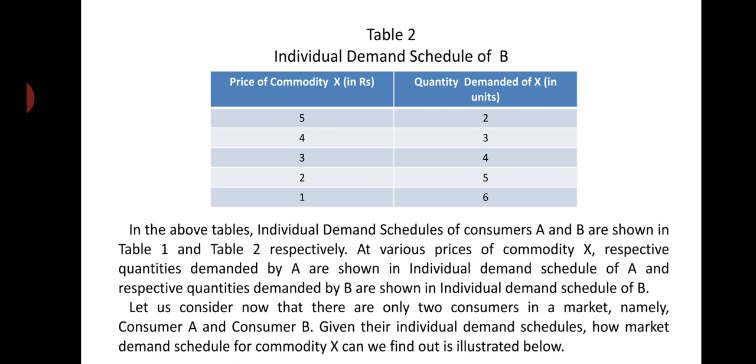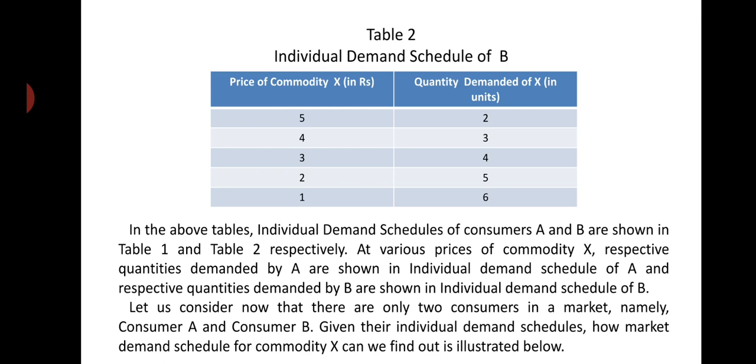So, after considering individual demand schedules, what is the meaning of individual demand schedule and how the tables are mentioned, we will go to discuss market demand schedule. And what is a market? Market consists of different buyers, various buyers or purchasers or consumers, and for simplicity we have taken only two consumers in the market.